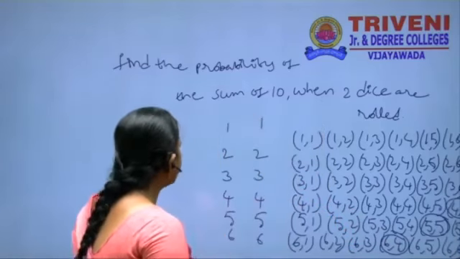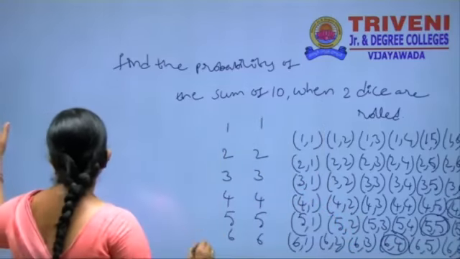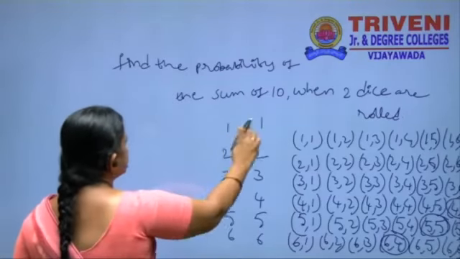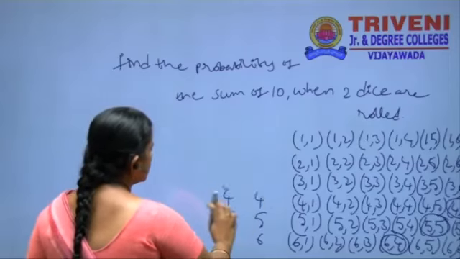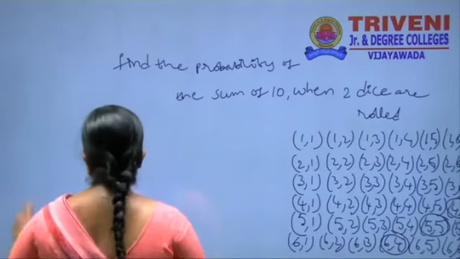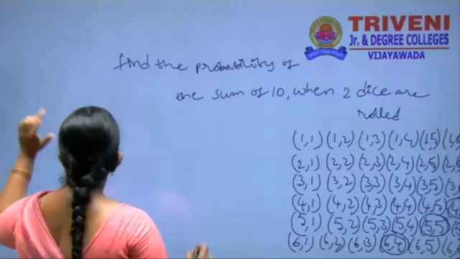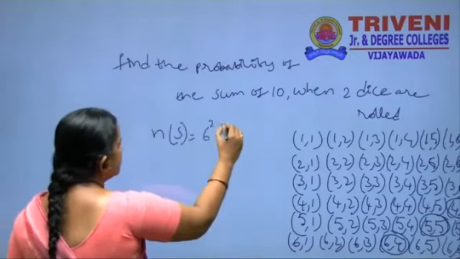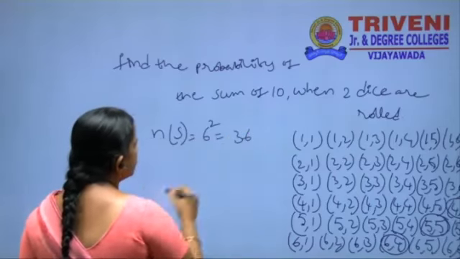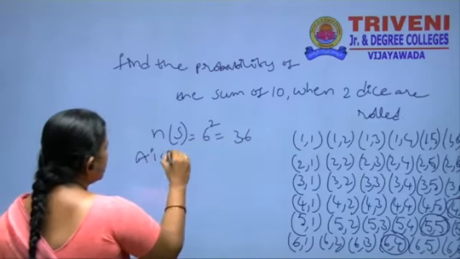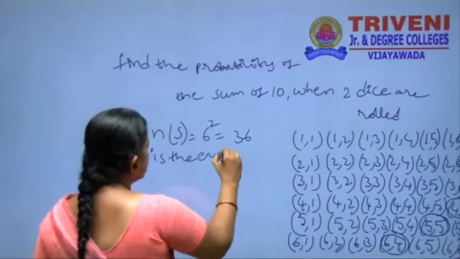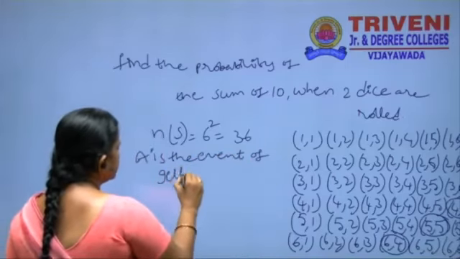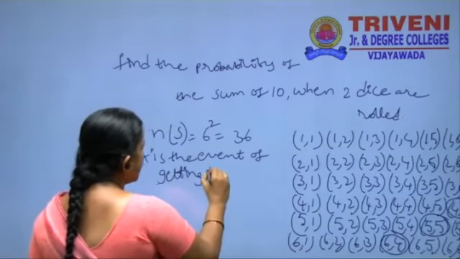How many chances are there here? n of A is equal to 3. The total number of chances n of S is 6 square, that is equal to 36. A is the event of getting the sum of 10.